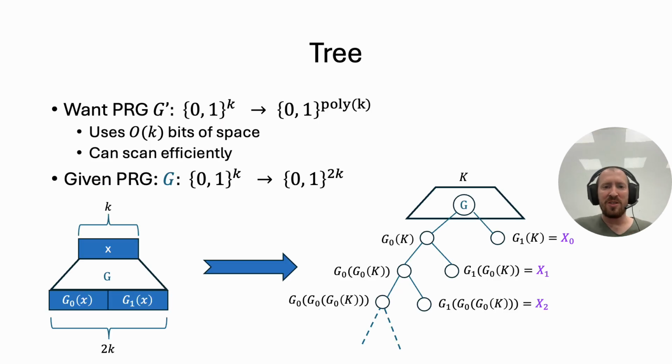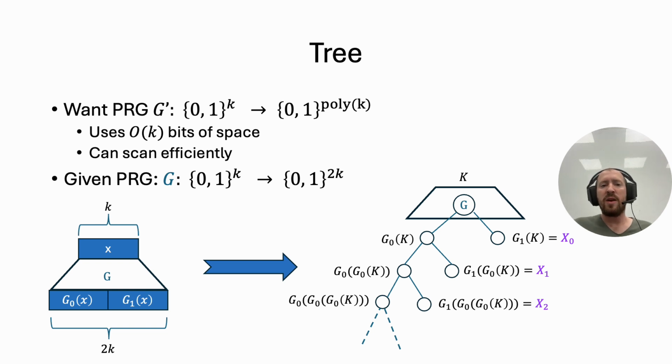So what we want is a cryptographic pseudorandom generator G' that expands k bits to something much larger, say a polynomial of k. And we want this PRG to use only order of k bits for its evaluation, and we want the scanning to be efficient because it's something that we'll do all the time during the game.